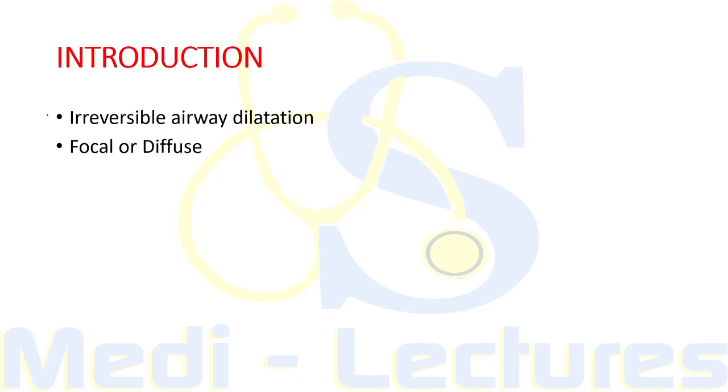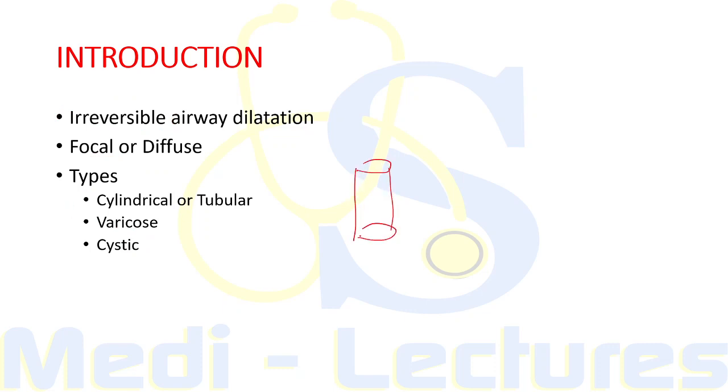So friends, bronchiectasis refers to an irreversible airway dilatation that involves the lung either in a focal or diffuse manner. The important point to note is that it is an irreversible condition. Now when we consider the types, it can be either cylindrical or tubular, that is the bronchiole is dilated in its diameter.